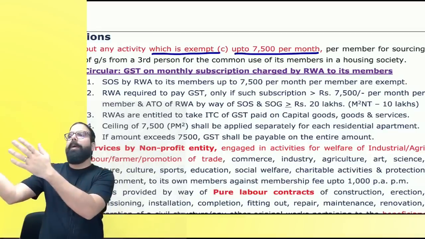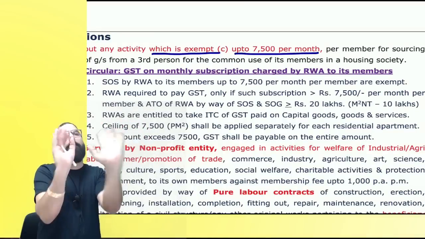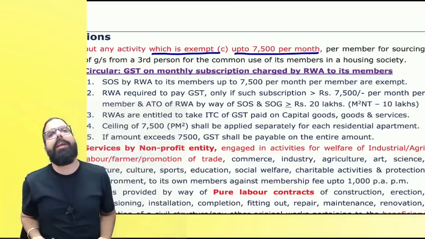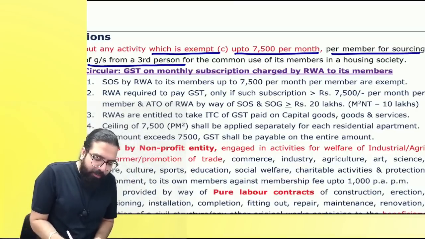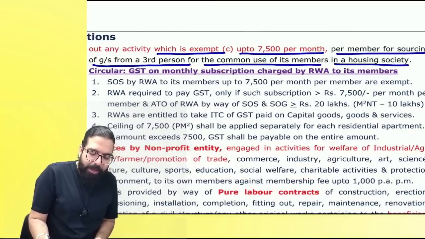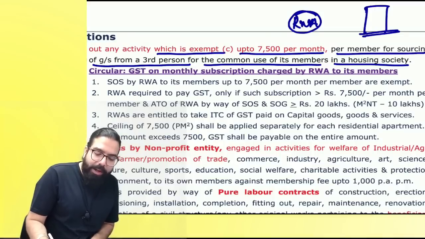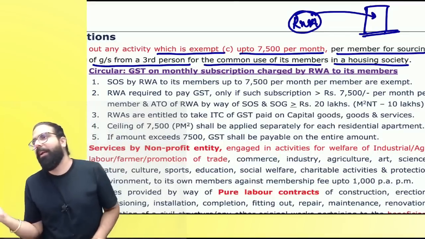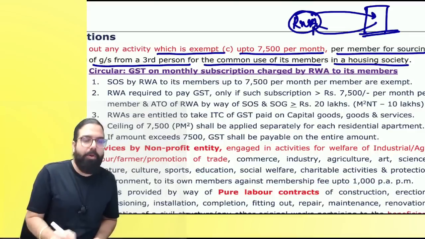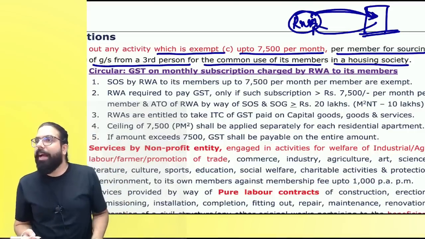So you are saying in an apartment where a resident welfare association is there, if they are charging you 7,500 per month, then they will not charge you any GST. It says per month, for sourcing of goods or services from a third person for the common use of the members in a housing society. So this is a society, a resident welfare association which the people have created. Maintenance of the apartment etc. is done by whom? The resident welfare association, and they will charge you an amount. So for their services there will be no GST. Can I go ahead, everyone?